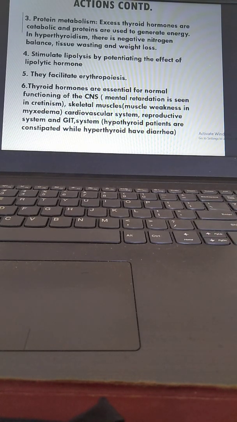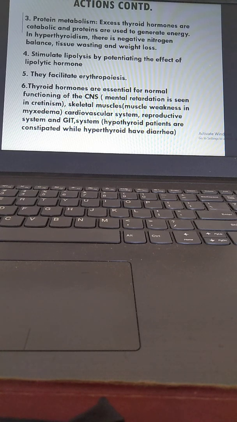Now, actions continued. Number three is protein metabolism. Excess thyroid hormones are catabolic and proteins are used to generate energy. In hyperthyroidism, there is a negative nitrogen balance, tissue wasting, and weight loss. Number four, it stimulates lipolysis by potentiating the effect of lipolytic hormones.